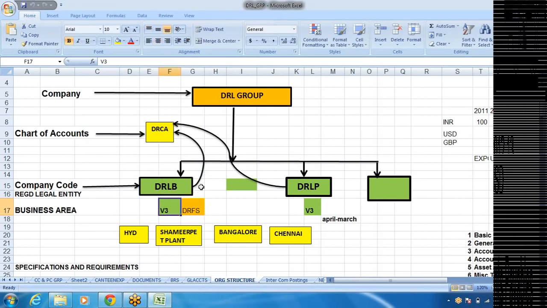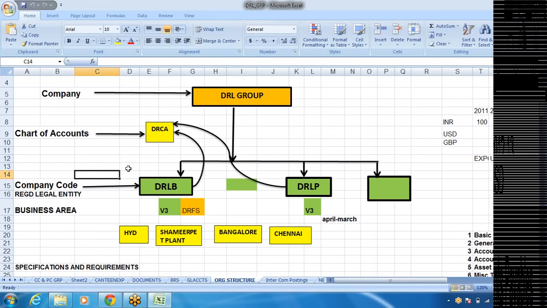We can create any number of companies under the group. So the total group is called company in case of SAP. What do we call the group company? We call it SAP company. Under the group, any number of companies, as per the legal requirement, that is nothing but a registered legal entity. We call it company code, right? So the companies under the group, we call it company code.